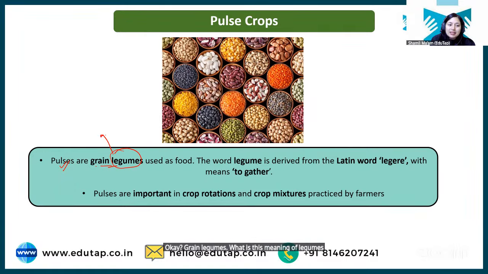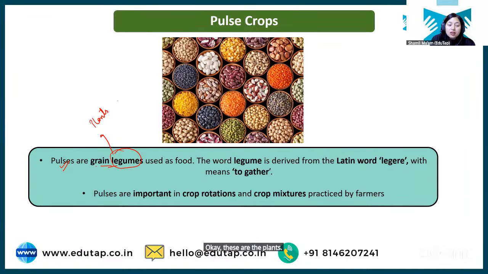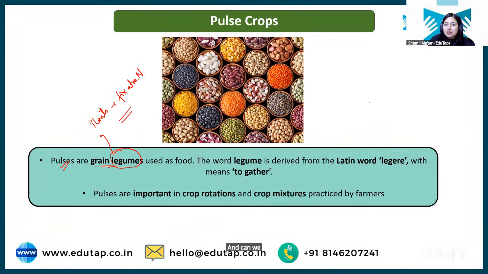Legumes are basically the plants which can fix atmospheric nitrogen. Okay, now let's understand this whole thing in detail because it is important for your examination and can be asked to you. So basically, student, what happens?